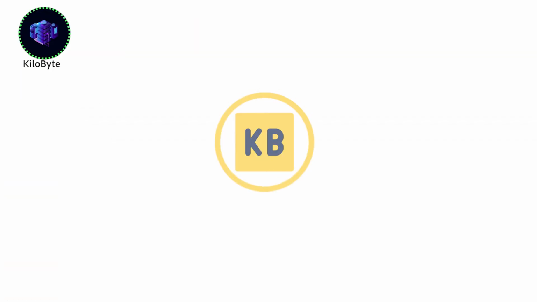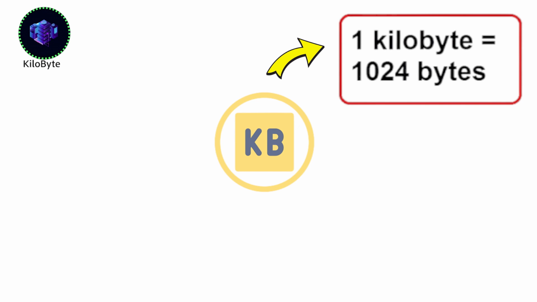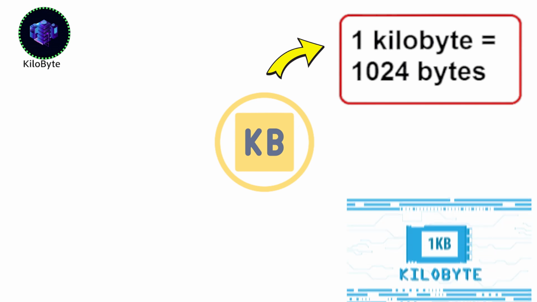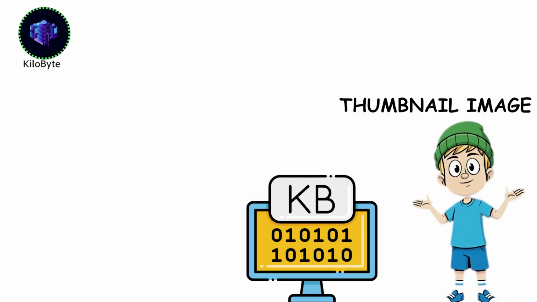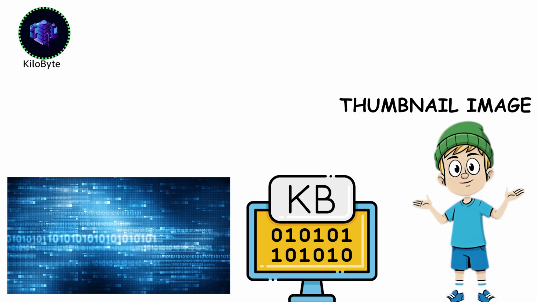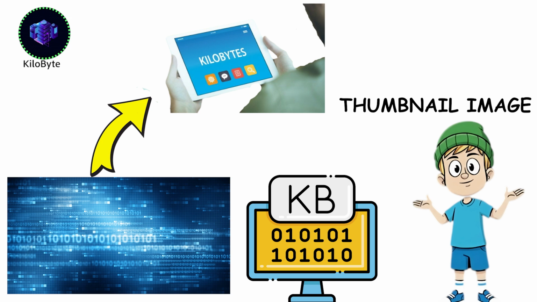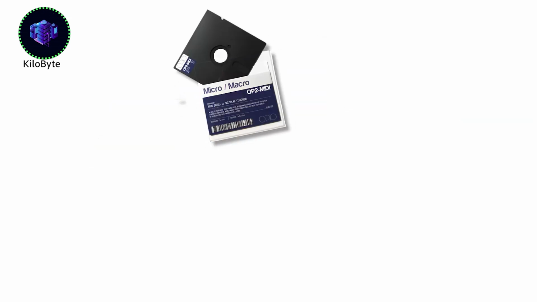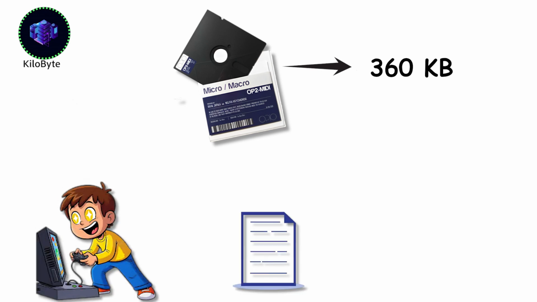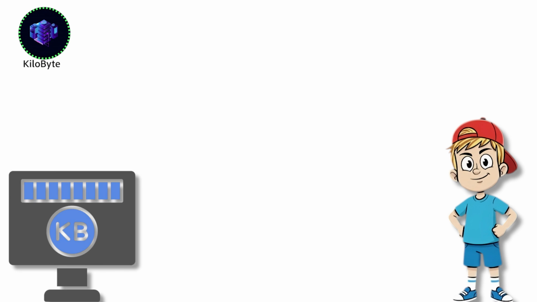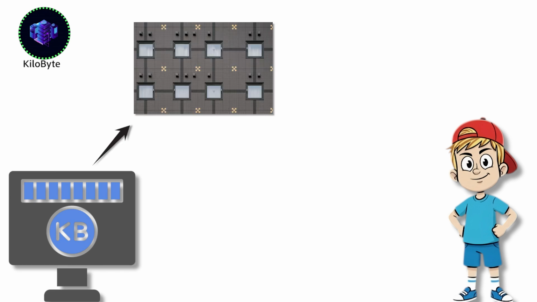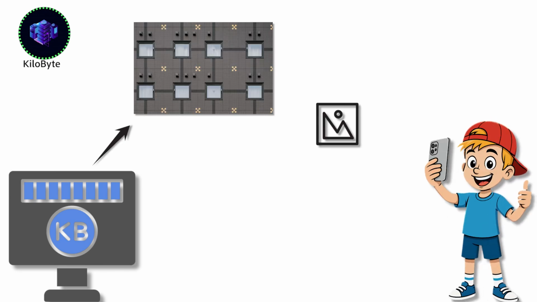Kilobyte, KB. 1 kilobyte contains 1024 bytes. Picture half a page of written text, or maybe a thumbnail image. Back in computing's early era, entire programs squeezed into just a handful of kilobytes. Remember those classic floppy disks? 360 kilobytes total. Games, documents, business applications, all running from that tiny space. It really shows the massive leap technology has made. These days, a single smartphone photo easily exceeds 100 kilobytes.